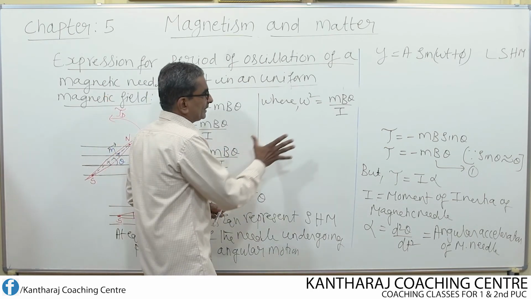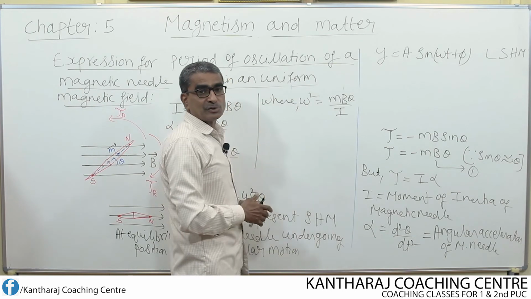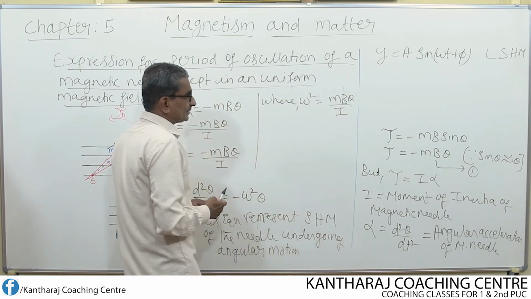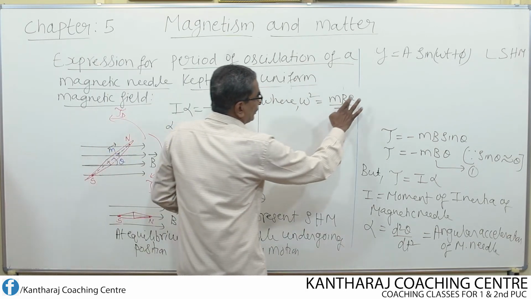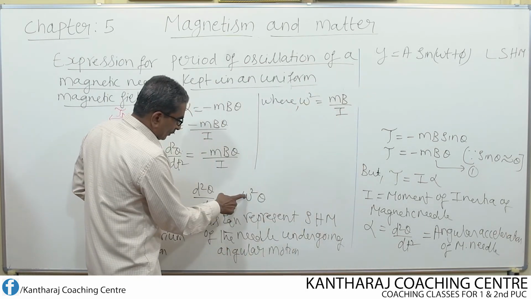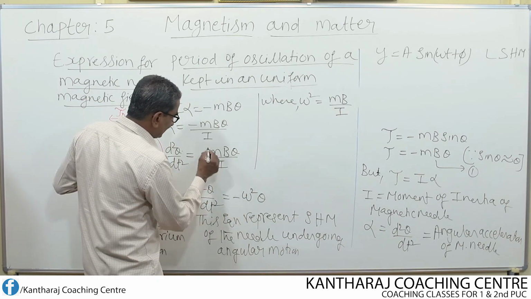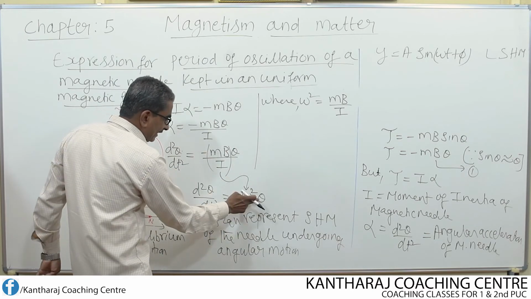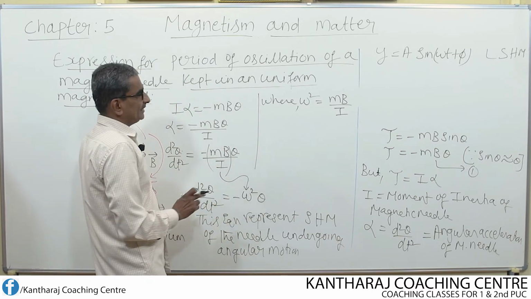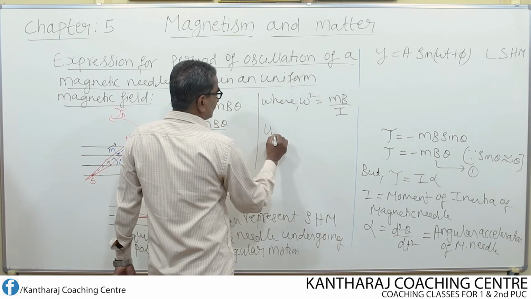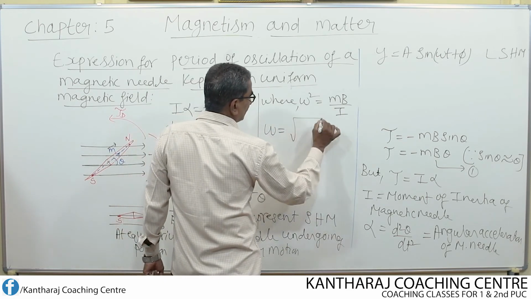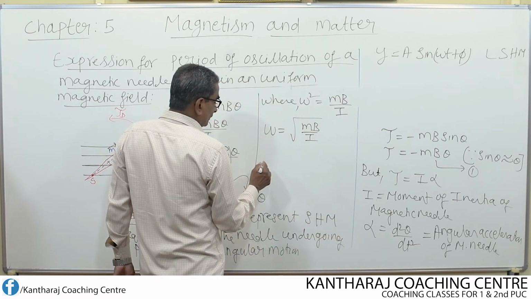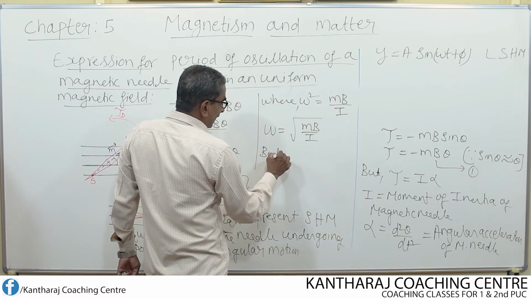But what is important for us here is the substitution we made for ω². ω² equals mB/I, so ω equals the square root of mB divided by I. We know ω is the angular frequency.